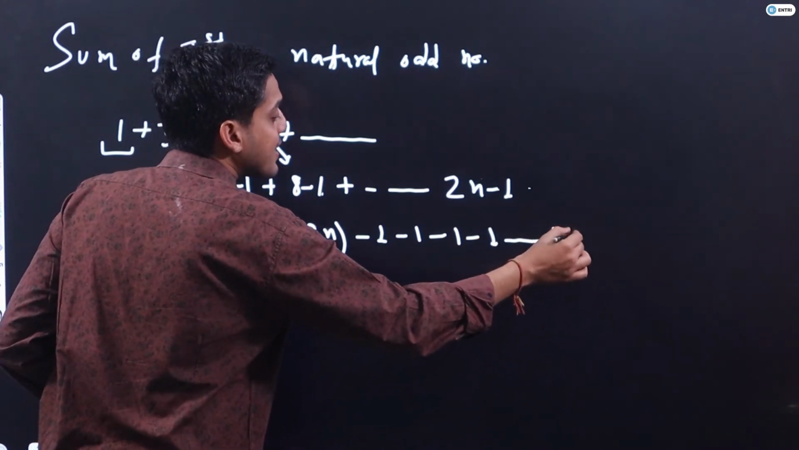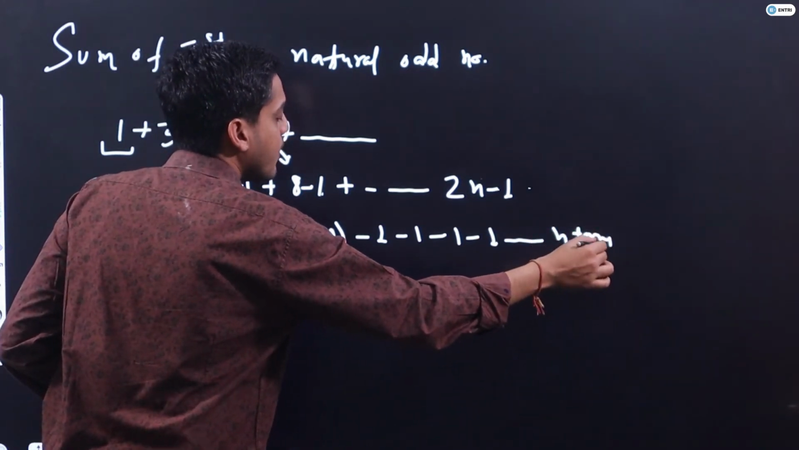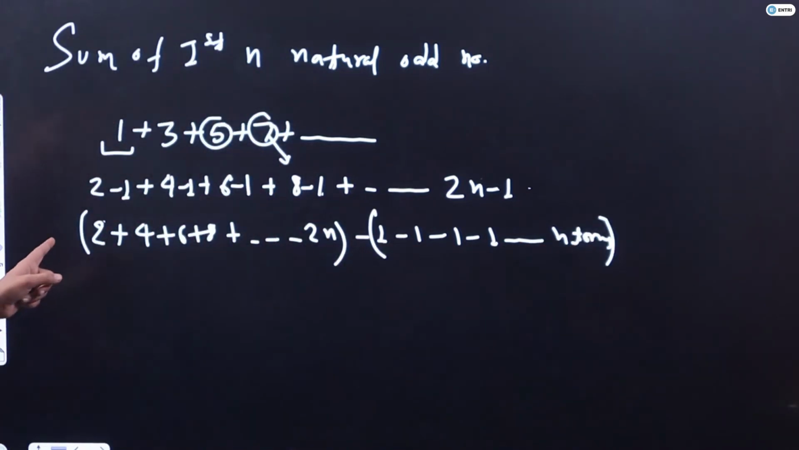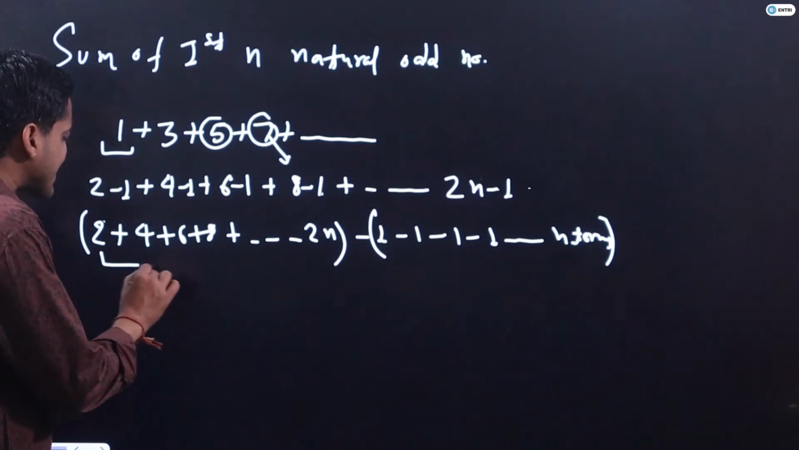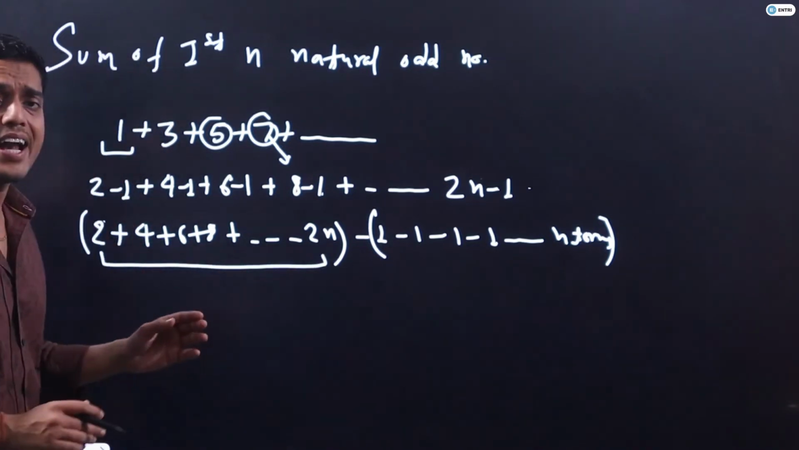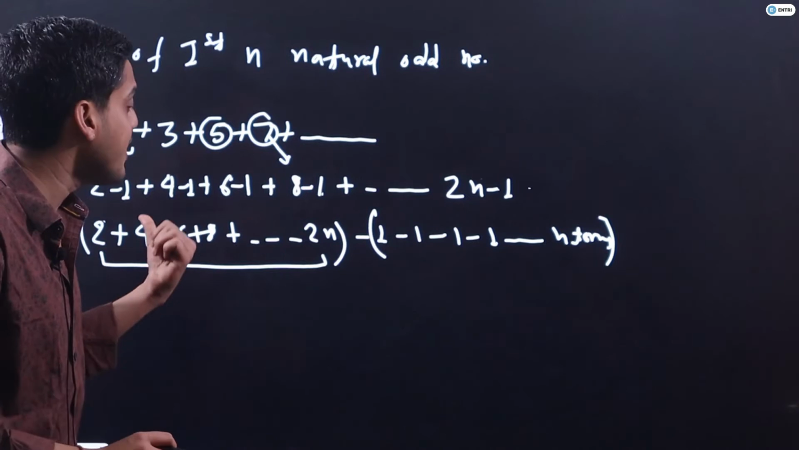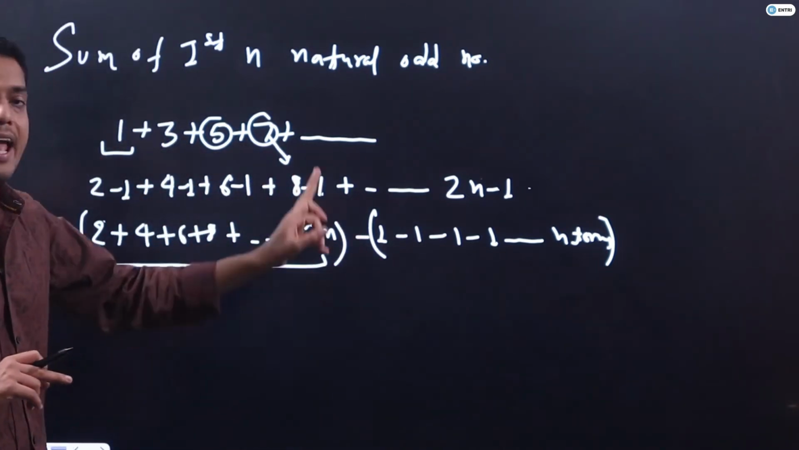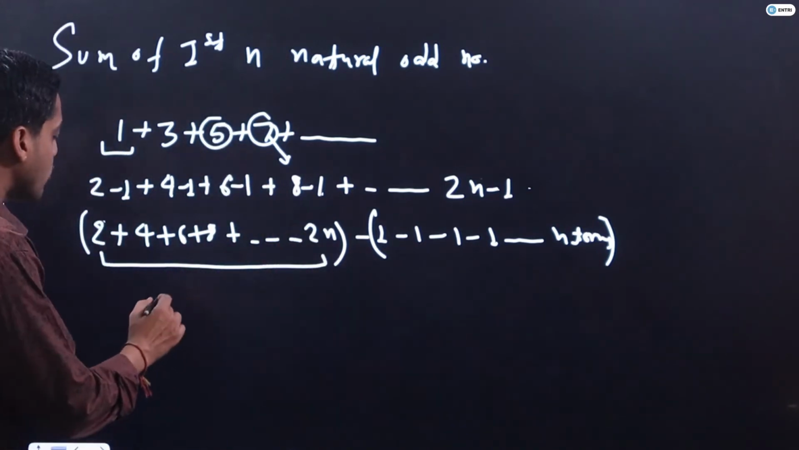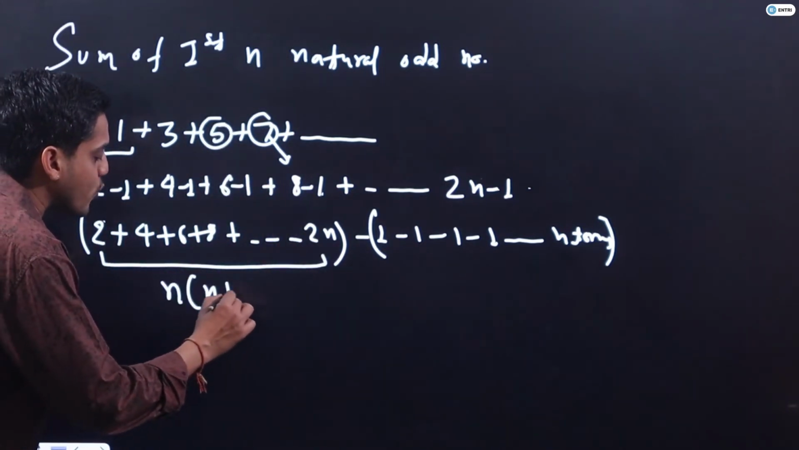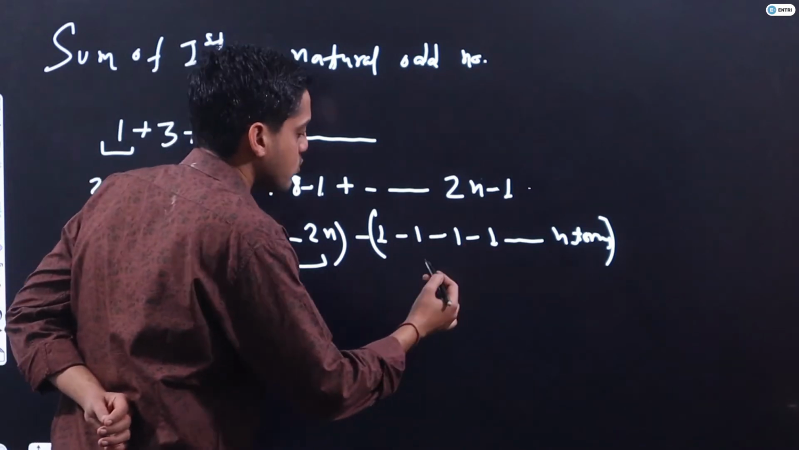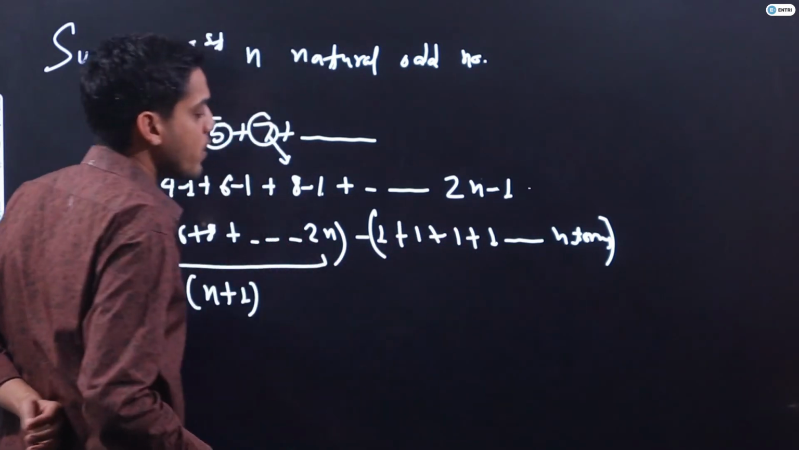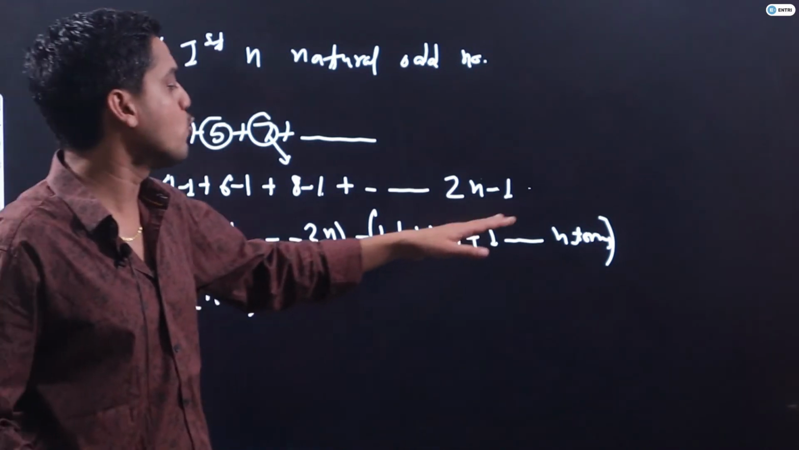Up to n terms. Students, do you know what this is? Sir, this is something we discussed on the previous slide, that is n into n plus 1. This is nothing but the sum of first n natural even numbers. If I take minus common over here, plus 1 inside the bracket, it will be 1 plus 1 plus 1 up to n terms.